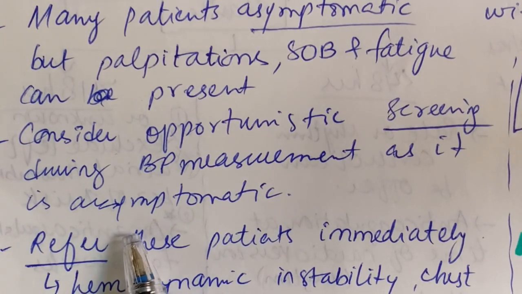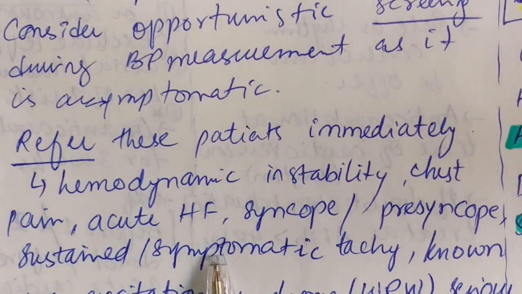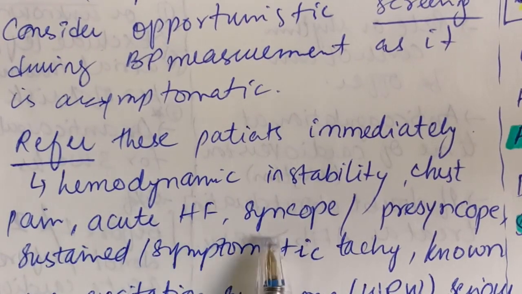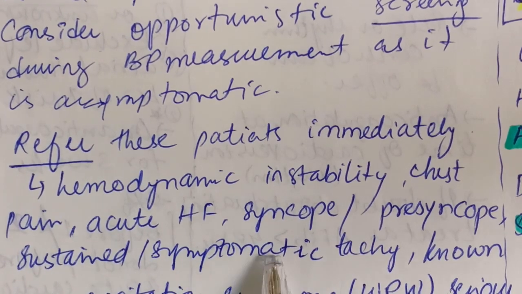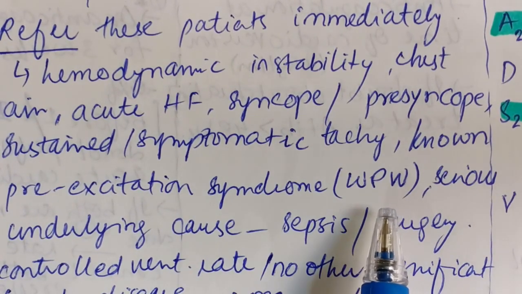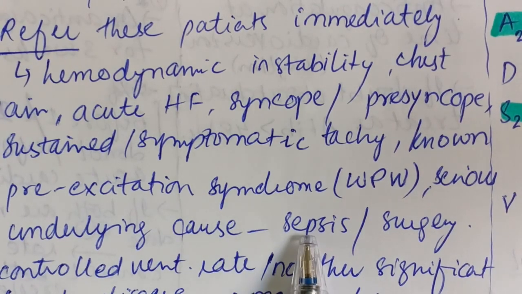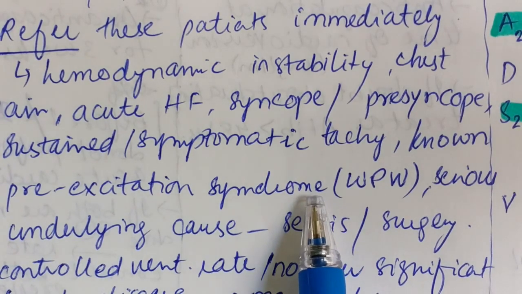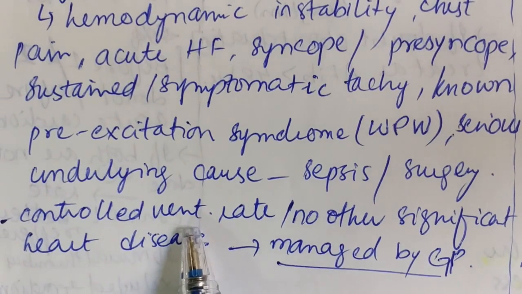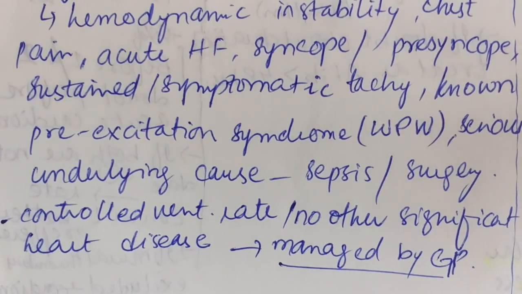So, when do we refer the patient of atrial fibrillation? The patients who have hemodynamic instability or chest pain, acute heart failure, syncope or pre-syncope, sustained or symptomatic tachycardia, and the patient has a known history of pre-excitation syndrome, that is Wolff-Parkinson-White syndrome, or a serious underlying cause of AFib, that is sepsis or surgery. So we have to refer the patient to the specialist. And if the patient has controlled ventricular rate and there is no other significant heart disease, this case can be managed by GP.